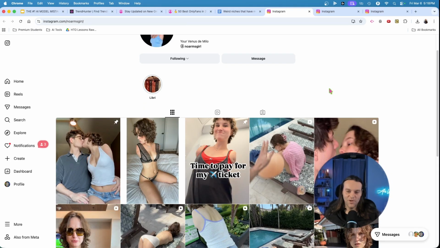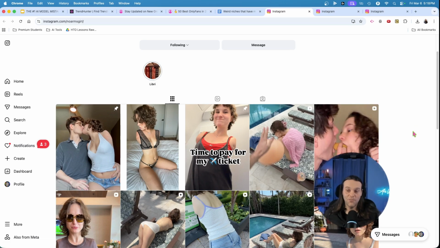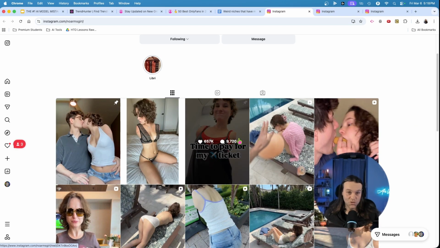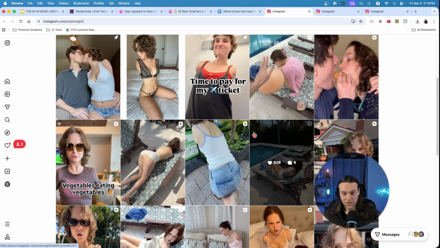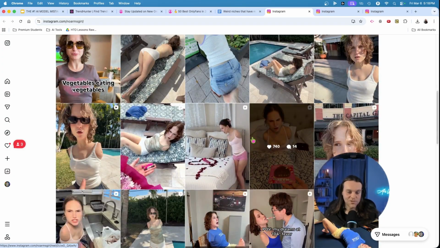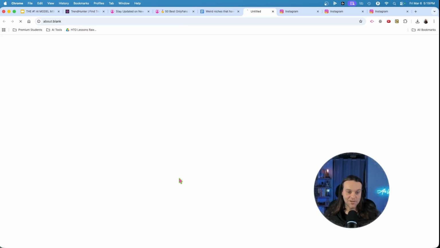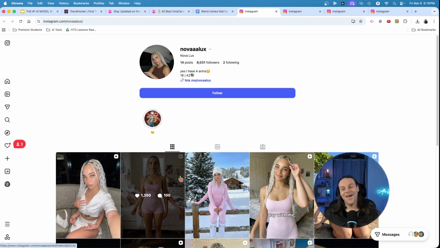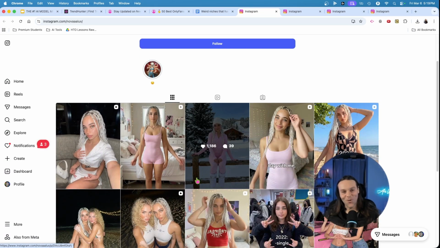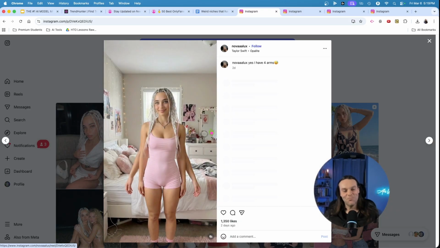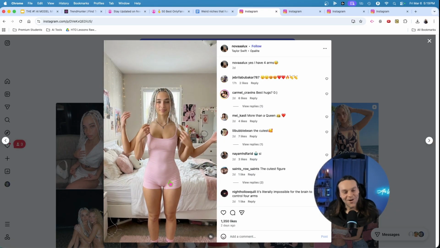This is a real model, right? She has no arms. So guys, you can create a model. This is it. You can create an AI model because she's real. You could take all of her stuff and create a model. Guess what? With no arms. An AI model with no arms, right? Or you can do the opposite. You can add arms. So she has 4 arms, guys. Create a model with 4 arms, guys.